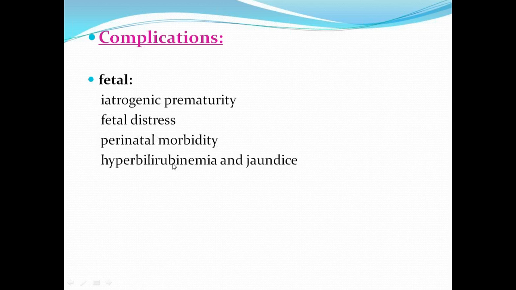Then perinatal morbidity. What did I mean by perinatal morbidity? Again, increased operative interference and prolonged duration of labor. All these things can cause some sepsis, some infection, even to the baby, and that will lead to perinatal morbidity. Then hyperbilirubinemia and jaundice. Some of the drugs that you use for induction of labor can themselves cause some hyperbilirubinemia in the neonate, or the sepsis in the baby following the prolonged duration of labor can itself cause hyperbilirubinemia and jaundice. So these are the fetal complications.